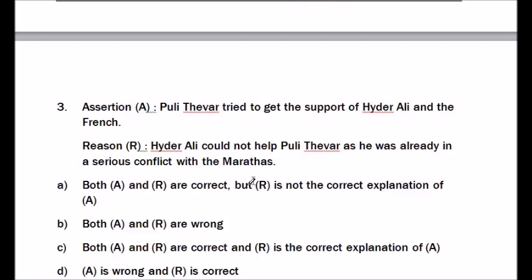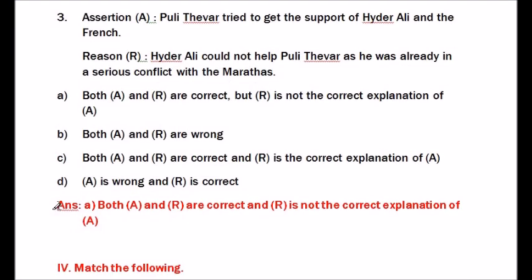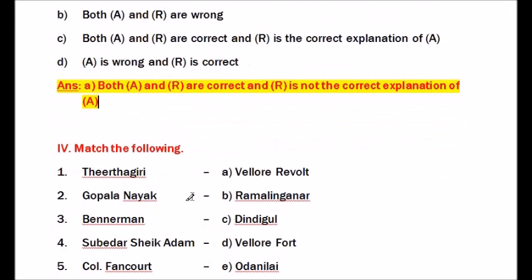Reason. Hyder Ali could not help Puli Thevar as he was already in a serious conflict with the Marathas. Option A. Both A and R are correct, but R is not the correct explanation of A. Option B. Both A and R are wrong. Option C. Both A and R are correct and R is the correct explanation of A. Option D. A is wrong and R is correct. The answer is both A and R are correct and R is not the correct explanation of A.